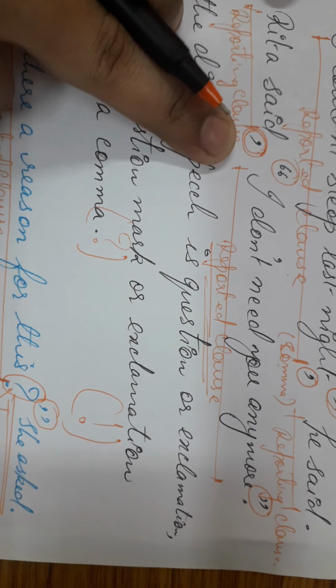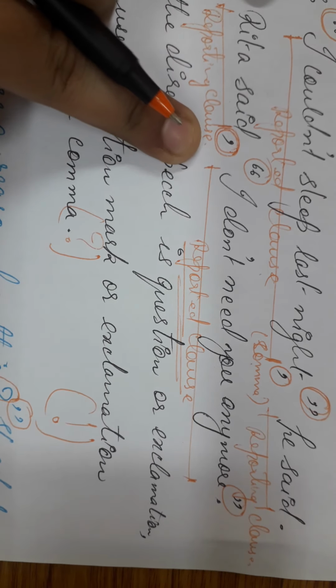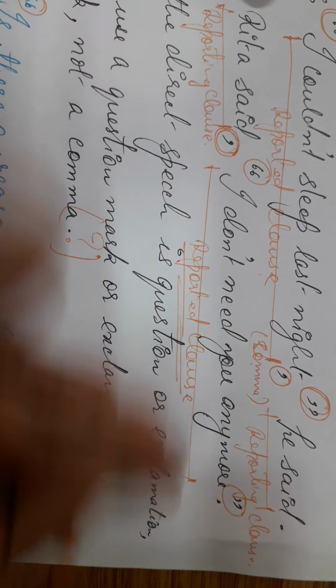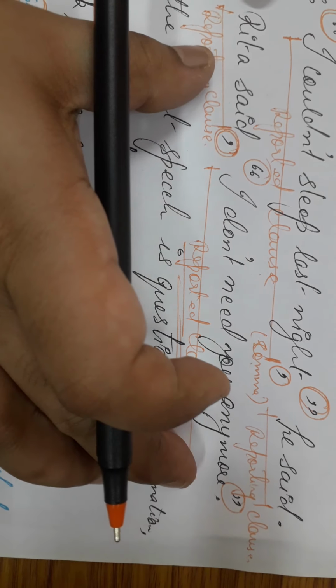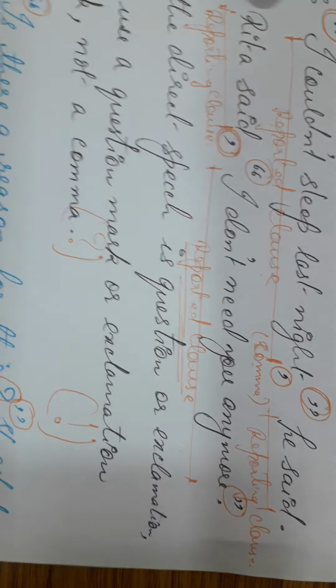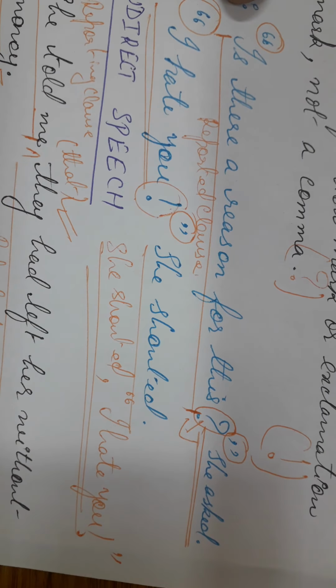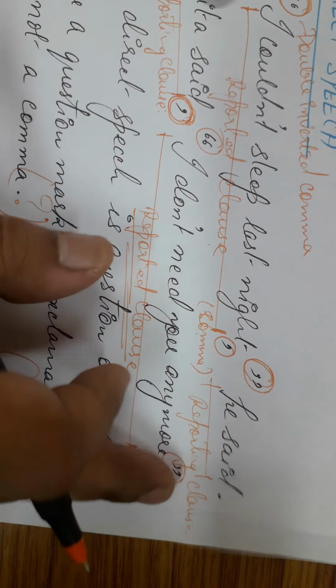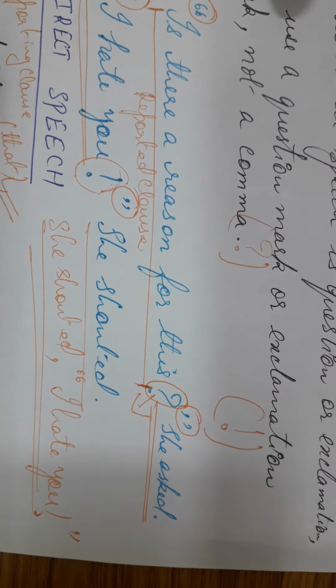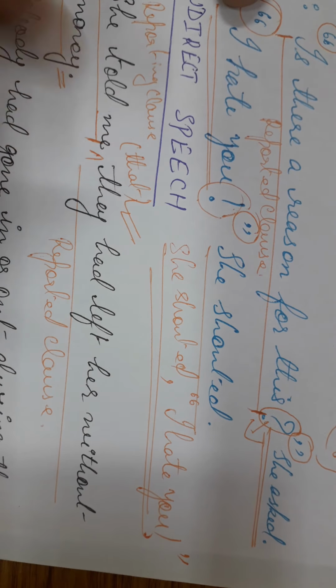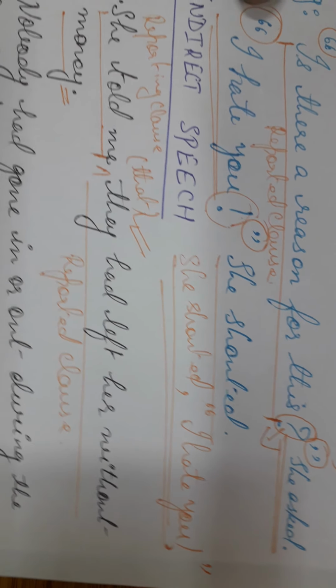Or you can say this comma and the entire double inverted comma gets changed into that. That is why the punctuation mark is not used over here.